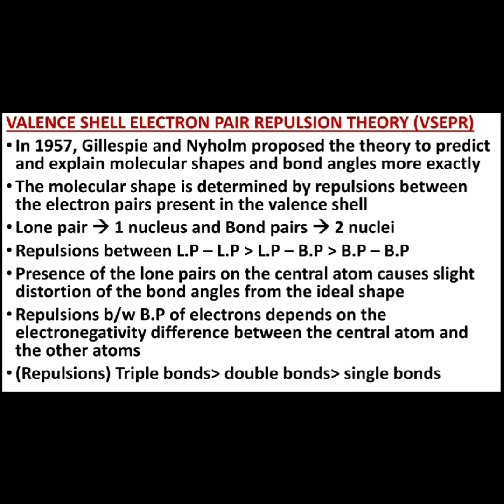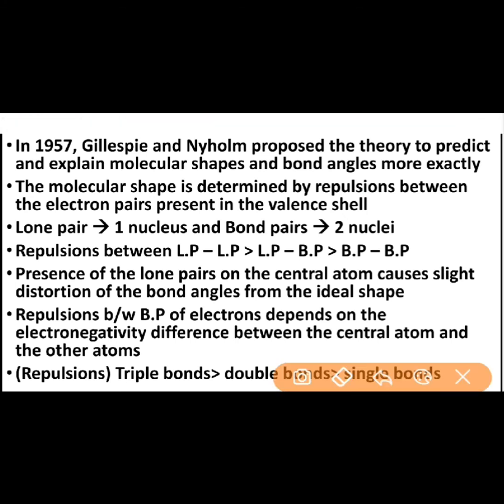Again, if you consider the magnitude of repulsions between the lone pairs and bond pairs, then that can be summarized here. So, repulsion between lone pairs is greater than the repulsion between lone pair and bond pair, which is further greater than bond pair repulsions, right?